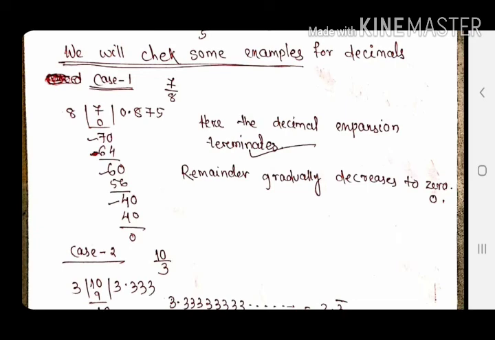Term means suppose a loan is there, or we are discussing the compound interest, simple interest for a term of 5 years. Okay, so term means it's fixed how much it is going on. Term means if it is terminating, means if it is completing, if it is ending. Okay, so terminating means ending. So here in case 1 we are observing the decimal expansion is terminating, means after some time the remainder is 0. So the division is complete.